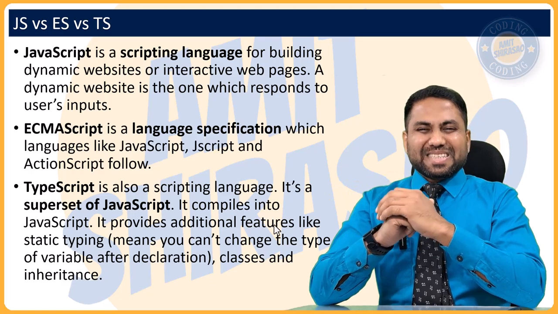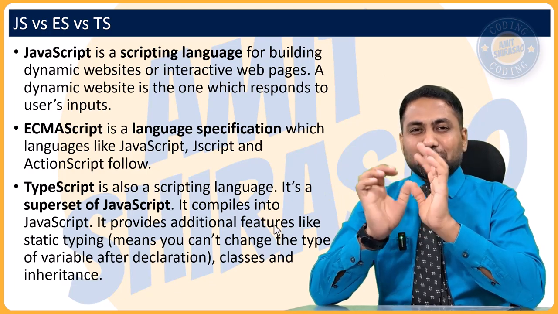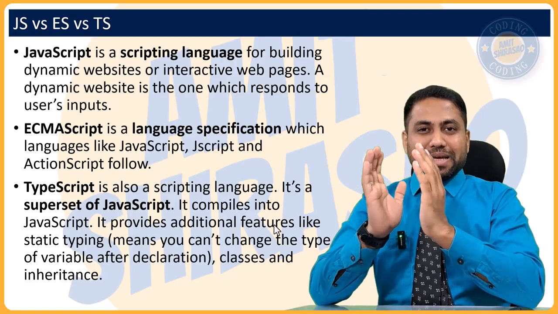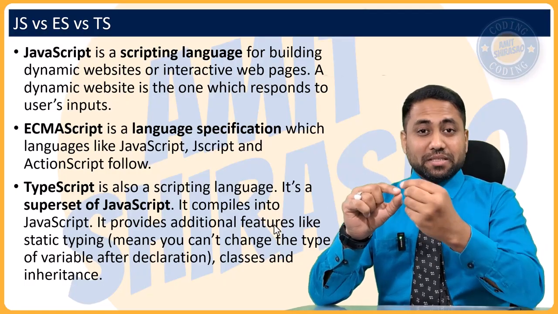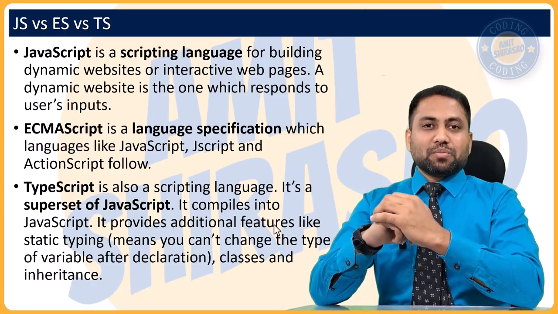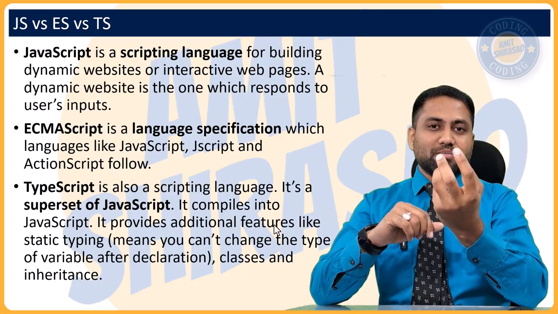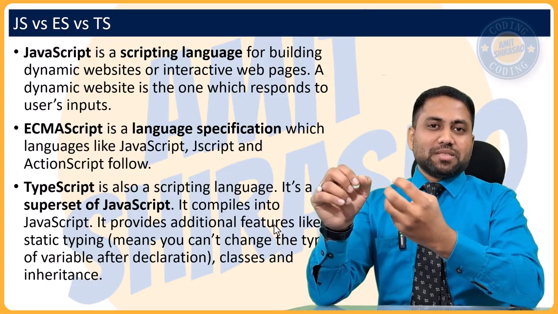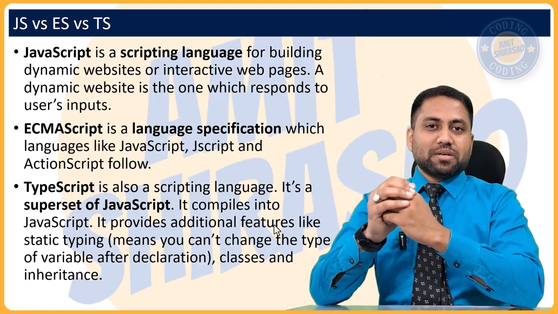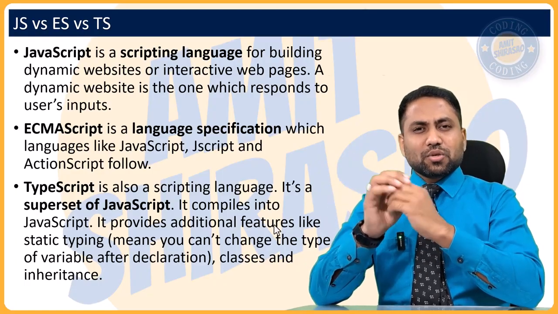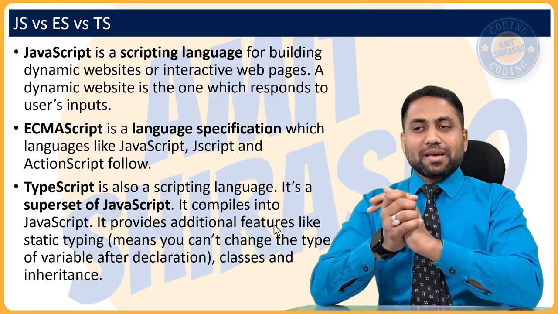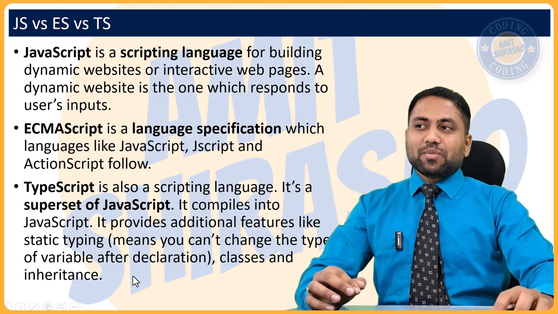Okay, and people coming from Java world or .NET world did not like it at all, and that's why they wanted some proper error message to be displayed. The code should not build if such a wrong type of value is assigned to the variable. So if you assign a string to a numeric variable, then it should ideally give an error. This is what Java people or .NET people thought, and that's the reason why TypeScript came.